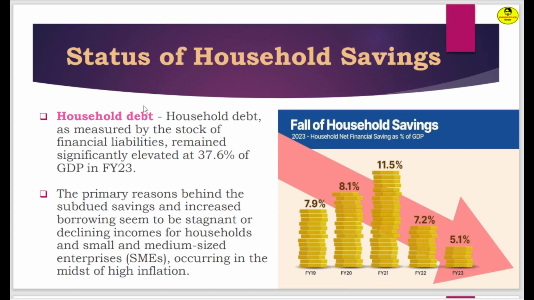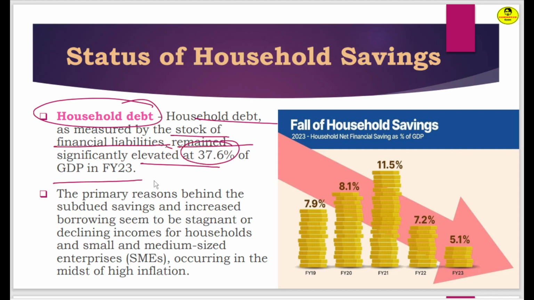Let's see the next one, household debt. Household debt, as measured by the stock of financial liabilities, also remained significantly elevated at 37.6% of GDP in financial year 2023, right? If you see the overall trend, in financial year 2019 this was 7.9% and in 2020, 8.1%. In financial year 2021 this was 11.5%. Now in the financial year 2023, this is 5.1%. This is the main concern for the Indian economy.